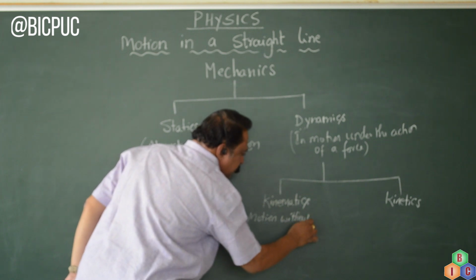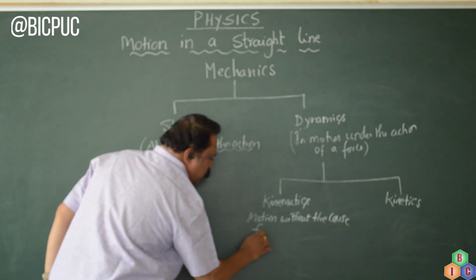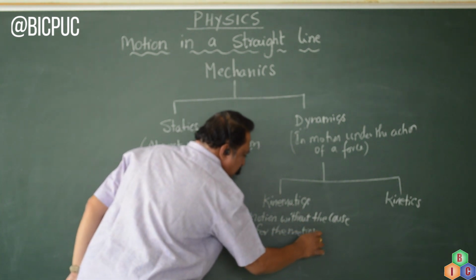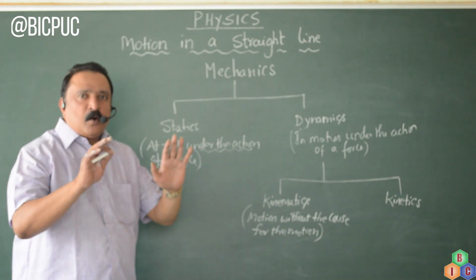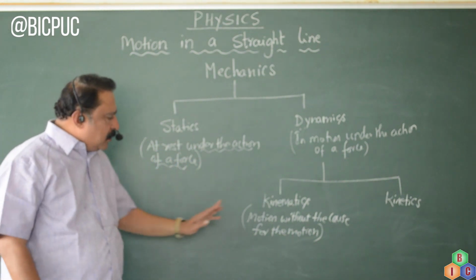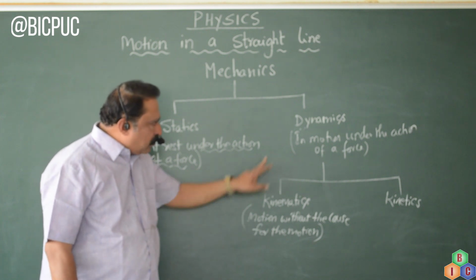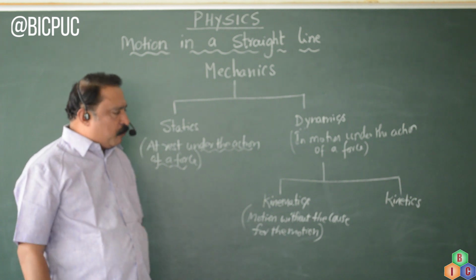without the cause for the motion. So here we don't study what made the body move. We are simply noticing that the body is moving. Kinematics is the branch of dynamics which deals with the motion of a body without the cause of motion.